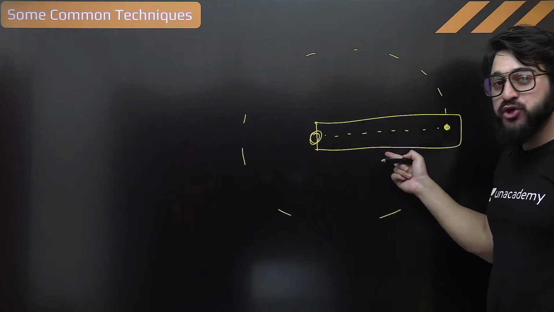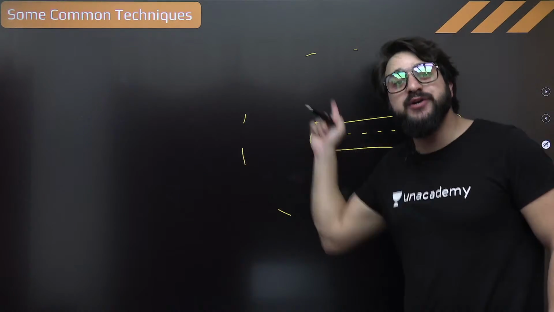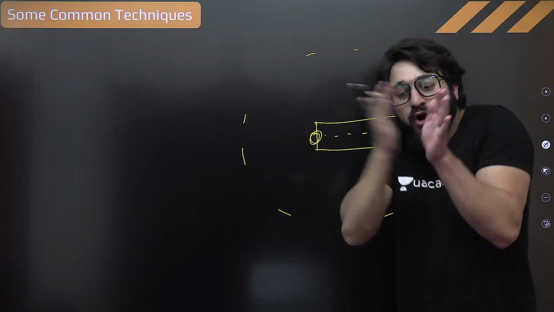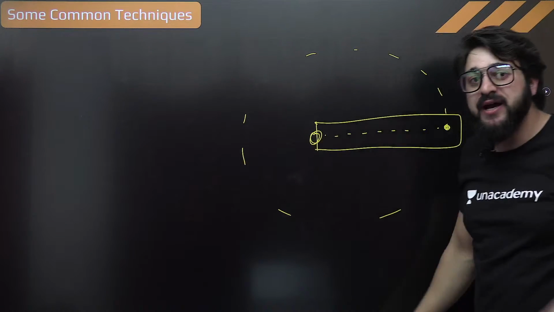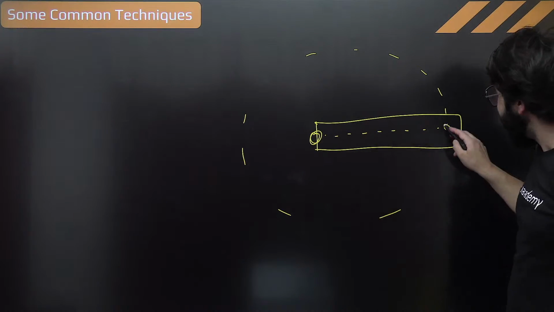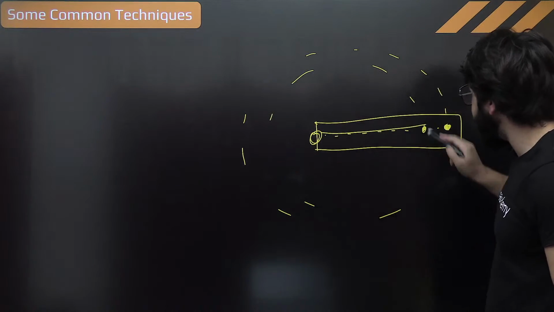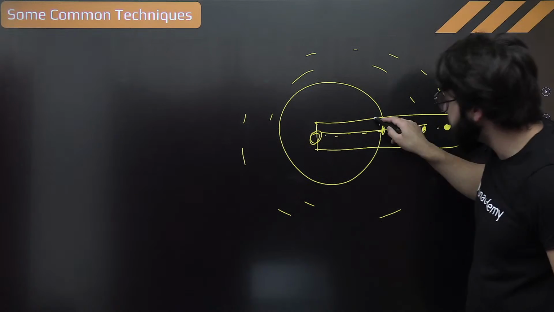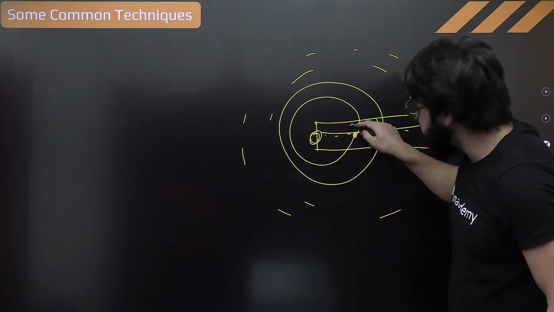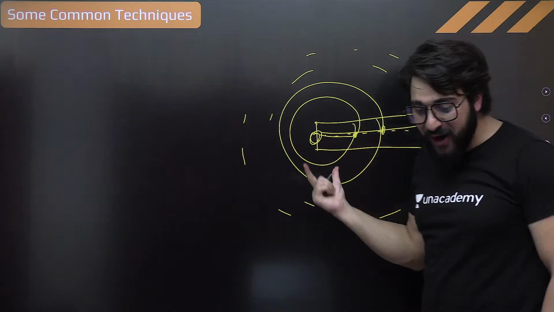So in rotational motion, all the individual points are doing circular motion, and we call that combination of circular motion rotational motion. This particle is doing circular motion with this radius, and this particle is also doing circular motion with this much radius.